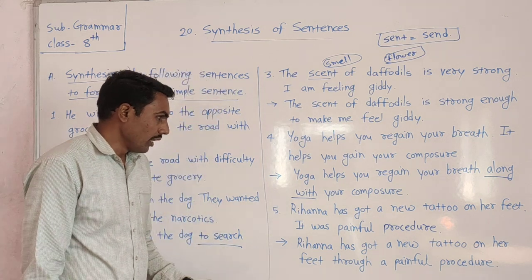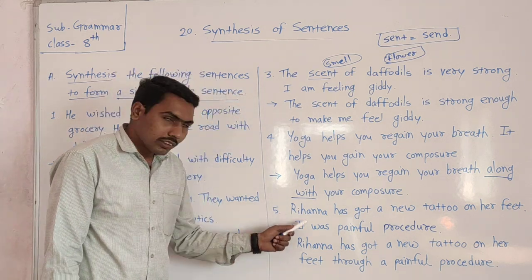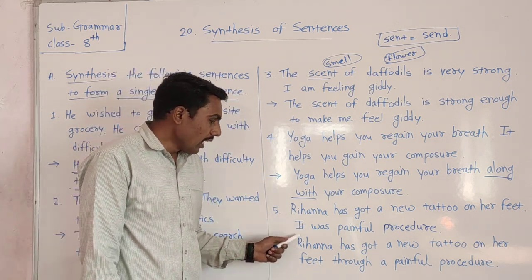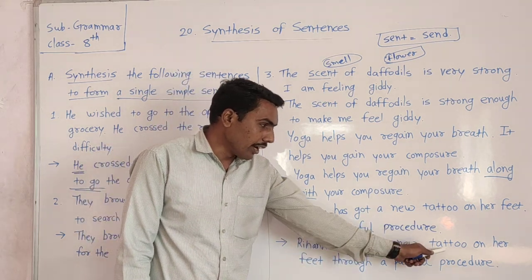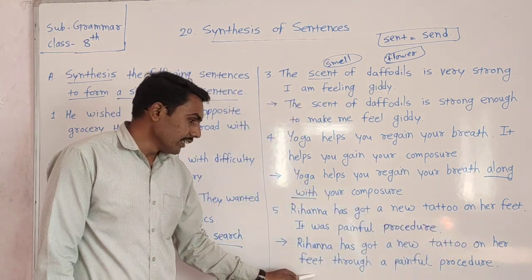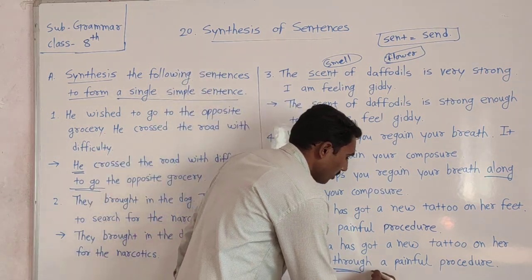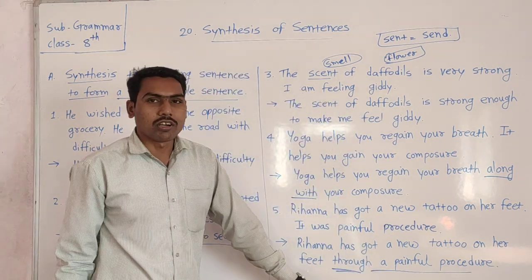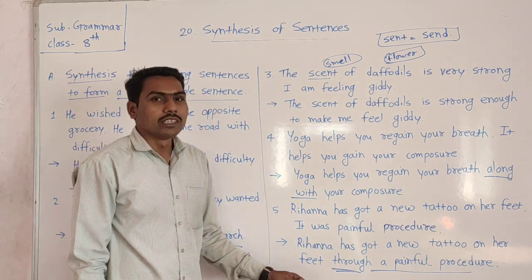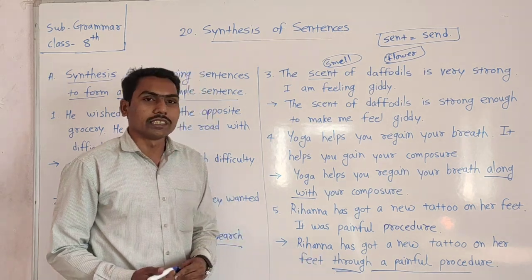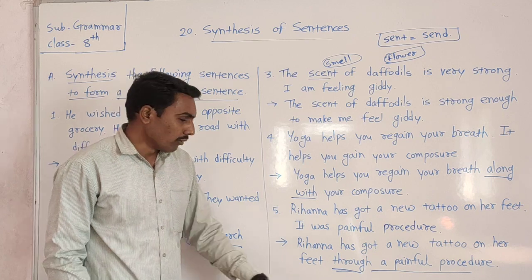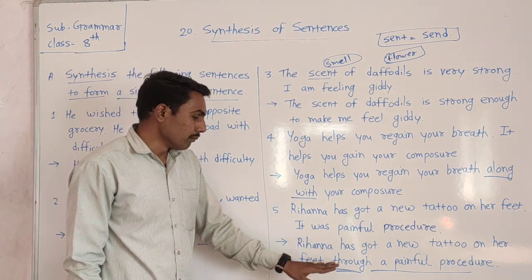Look here. Now the answer to that question: Rihanna has got a new tattoo on her feet through a painful procedure. We use here through. According to the sentence meaning, we can make some changes or change some words to make a simple sentence.